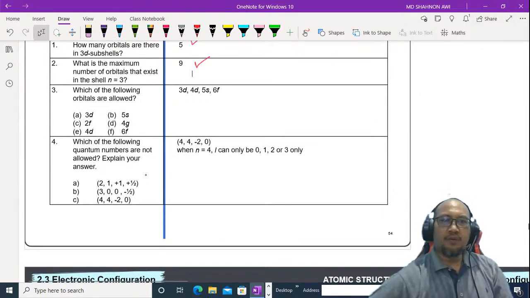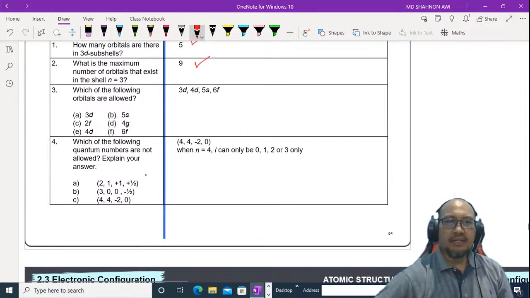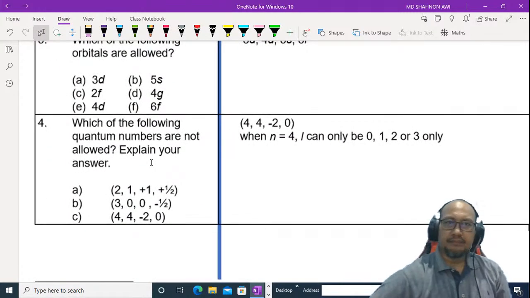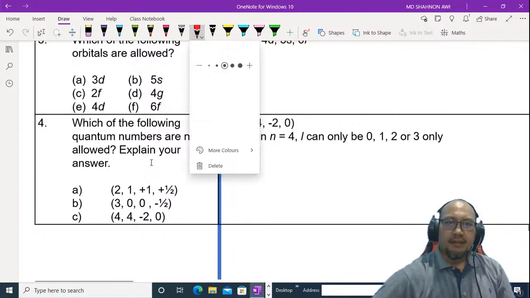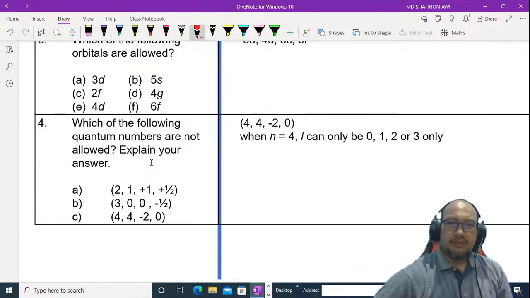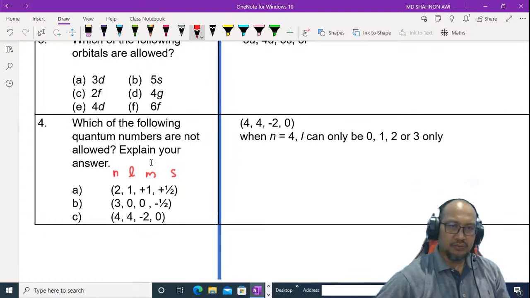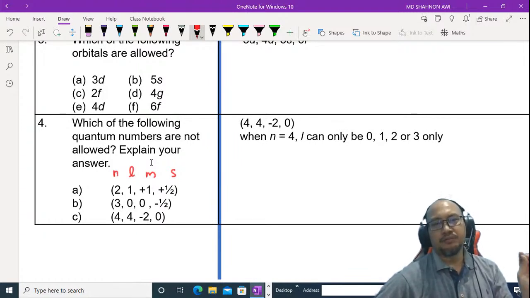Number 4. Which of the following quantum numbers are not allowed? Explain your answer. This is n, the principal quantum number, this is the azimuthal quantum number, the magnetic quantum number, and s, the spin quantum number. For n equal to 2, l equal to 1, this is allowed because l is less than n. m equal to +1 is allowed because m depends on l, and s is of course +1/2.